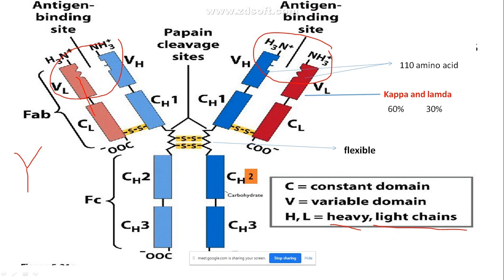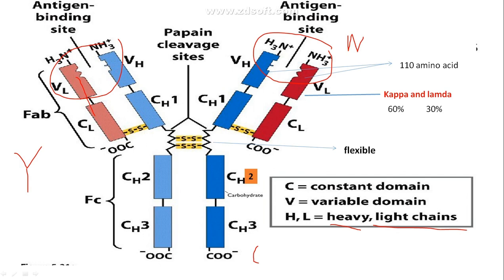And at this base you can see the carboxy group is present, the C-terminal. So, we have the N-terminal and we have the C-terminal.